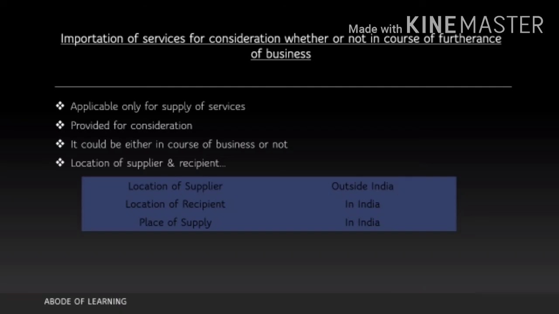Next point is the location of supplier and recipient. When is it considered an import of goods or services? It becomes an import when the location of the supplier is outside India, the location of the recipient is in India, and the place of supply is in India. Place of supply means the place where these goods or services are consumed. So this applies only for services. It is done for consideration. It could be either for business or not, and the location of supplier will be outside India, while recipient and place of supply will be inside India. So I guess you guys understood this point.